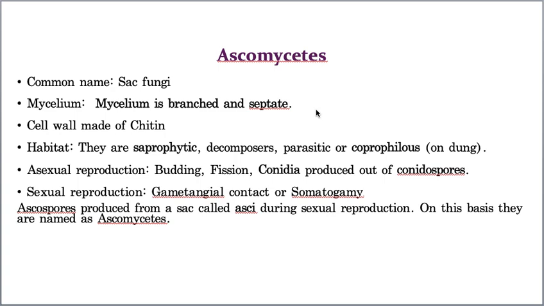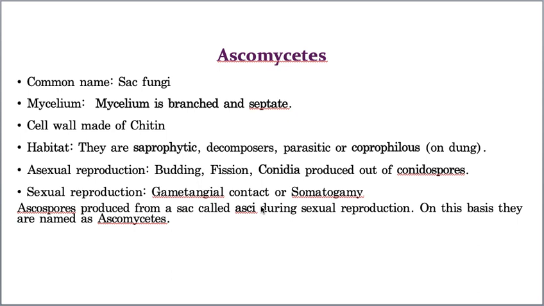Now, I have to tell you one very important point, and this point is asked many times in your exam. This point is that Ascomycetes members produce special spores called ascospores, and these ascospores are produced in a special sac-like structure called asci.